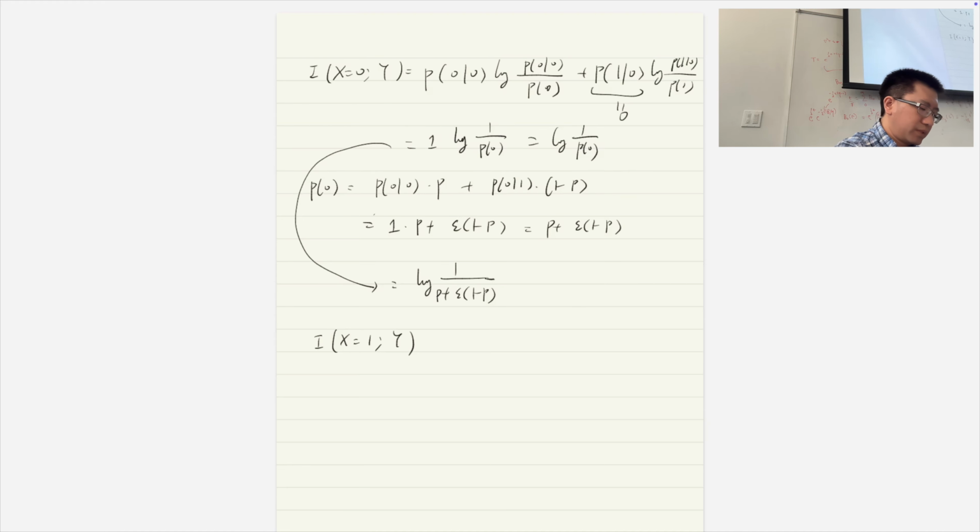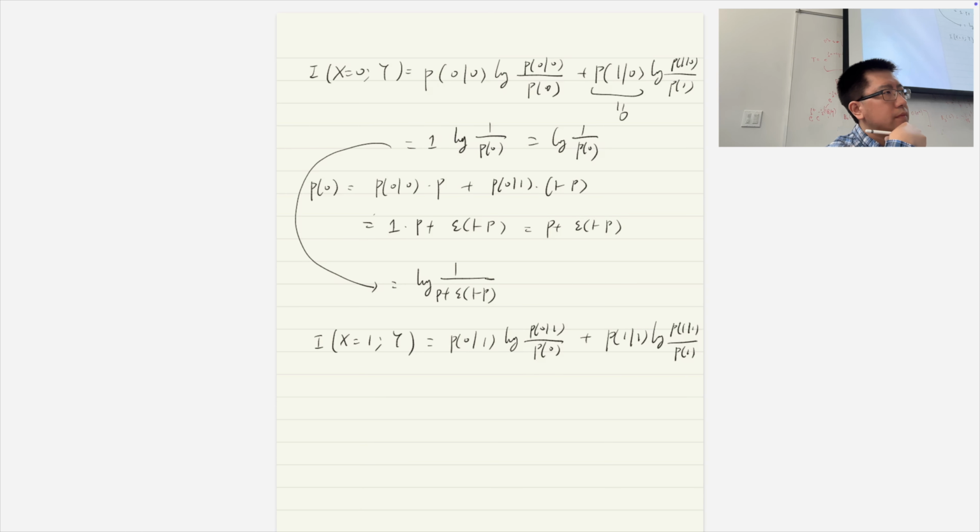Yeah, this approach will be exactly the same here, right? We have P0 given 1 log P0 given 1, plus P1 given 1 log P1 given 1 divided by P1, right?